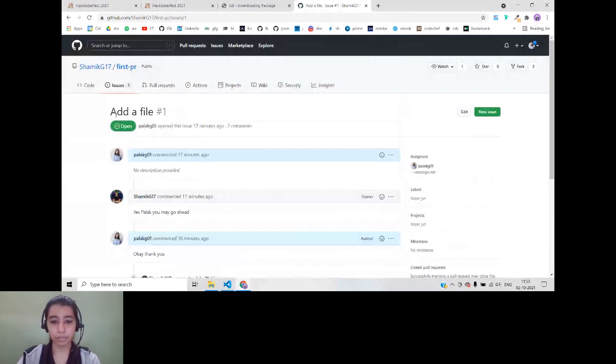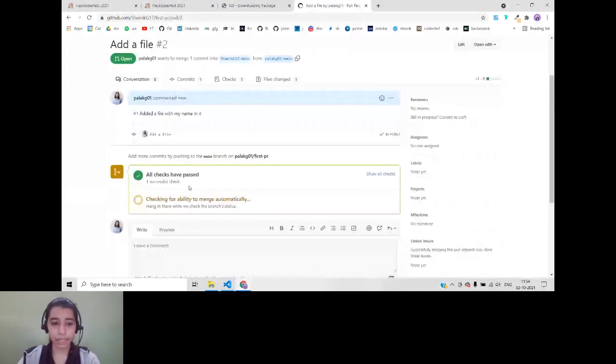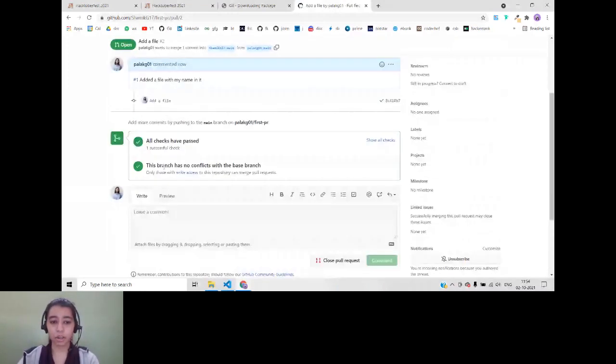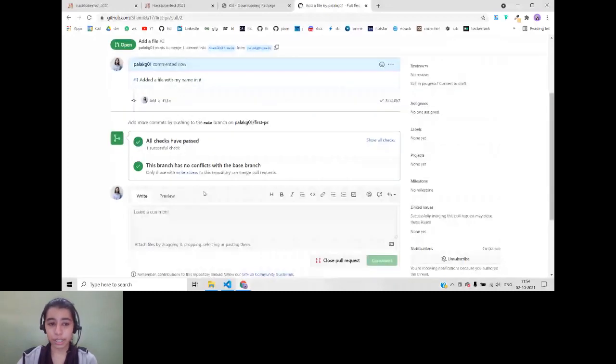Then you can create a pull request. Okay, so the pull request has been created. It is checking for conflicts. Conflicts are basically if you do not fetch the code and then you try to push it and someone else has already updated it, there might be some conflicts. So now the repository owner can approve your pull request. If there are any changes, then he will not approve the request. He will leave a comment. But if everything is fine, the owner will approve your pull request.